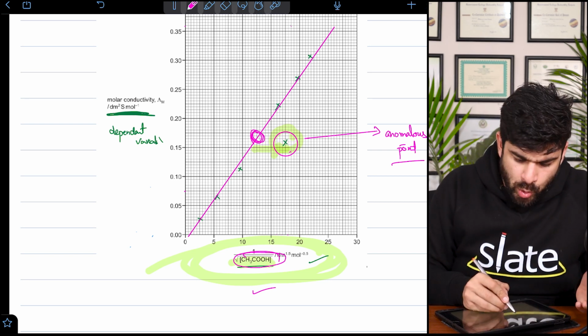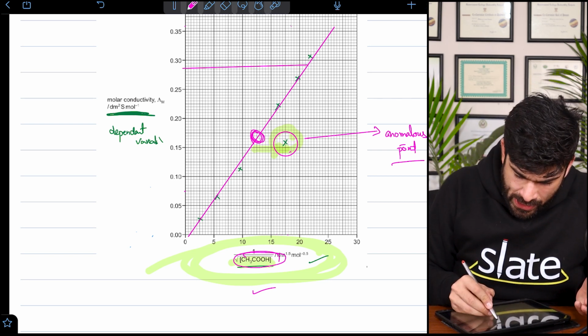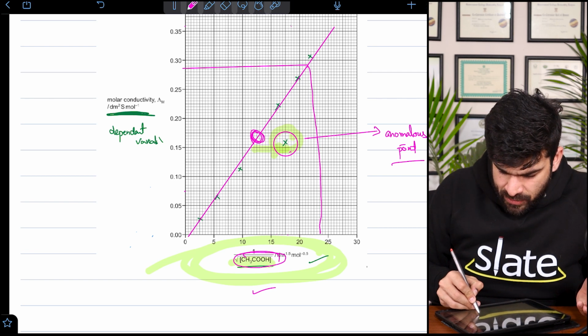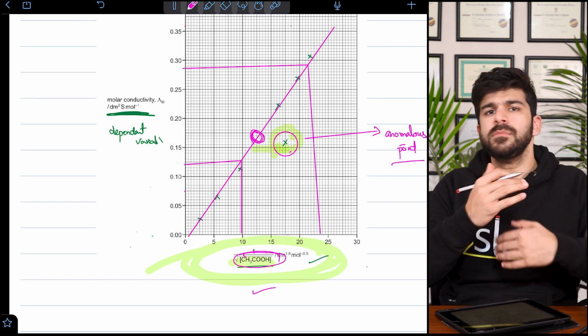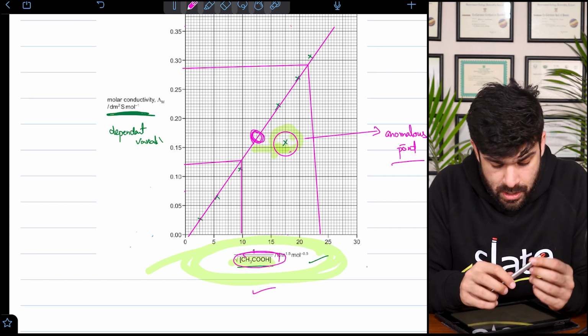Then you just choose 2 points for gradients, 2 random points, and you use them in a formula, and then you do the percentage error. We will discuss that in the classes.